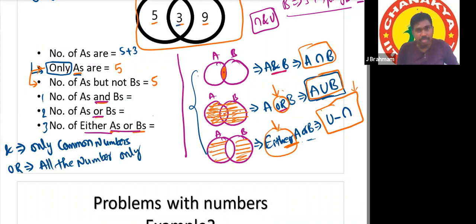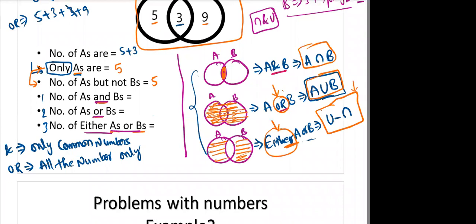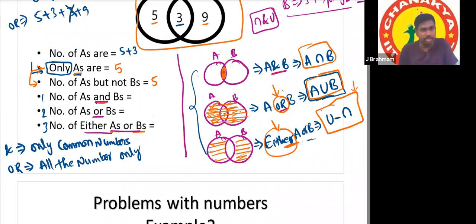Because 3 is available in the common portion, you should not consider this number 3 twice. So 5 plus 3 plus 3 plus 9 is wrong, because we have considered the same number twice. So we have to consider all the numbers only once. That's the shortcut for OR.